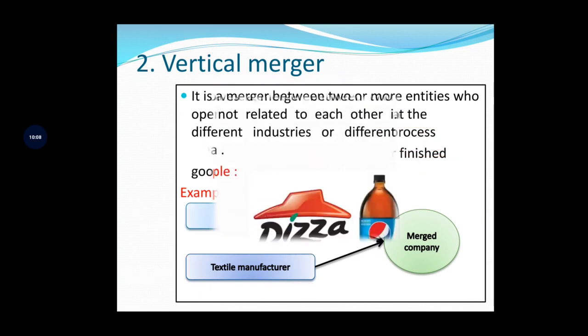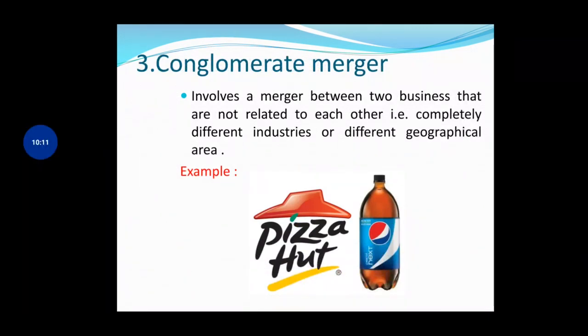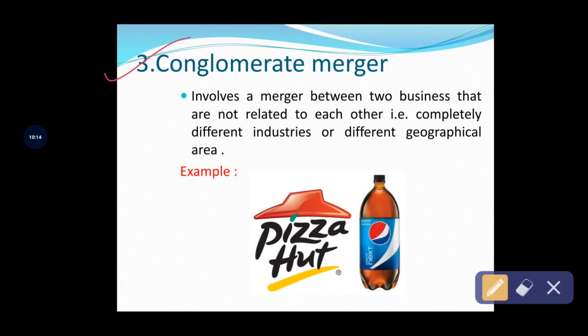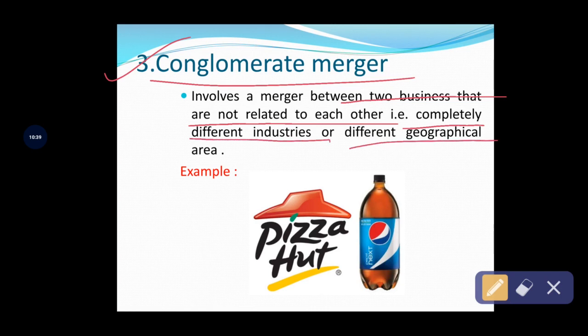The next form of merger is the conglomerate or conglomeration merger. A conglomeration merger can take place between two or more business entities that are not related to each other, that is, companies or entities from completely different industries or different geographical areas. Under a horizontal merger, the industries are identical in nature and the products or services are also identical.